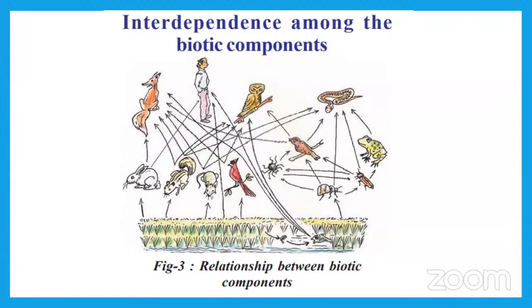The snake eats squirrel, rat, frog, insects, birds, so many. So what we can say is that each and every organism in the ecosystem depends on more than one organism for food. This is called a food chain.